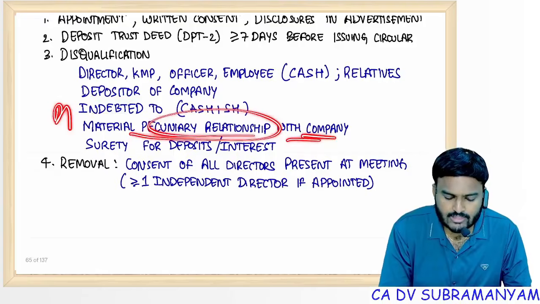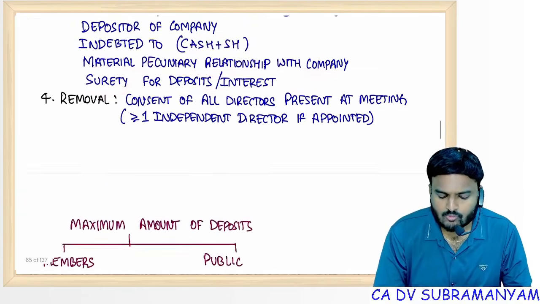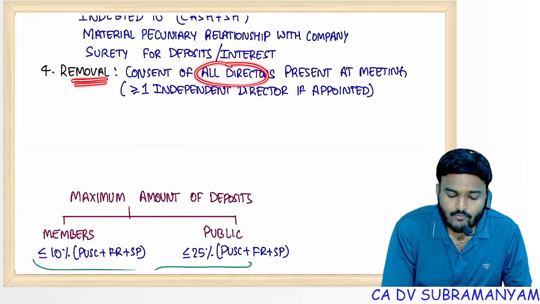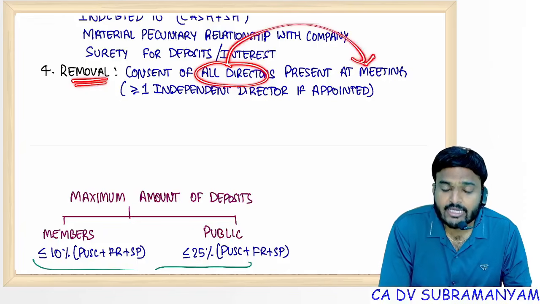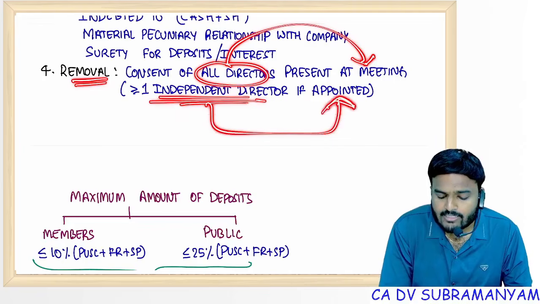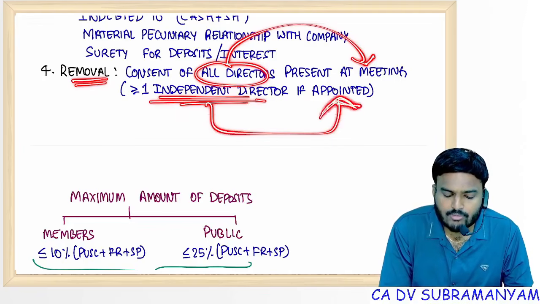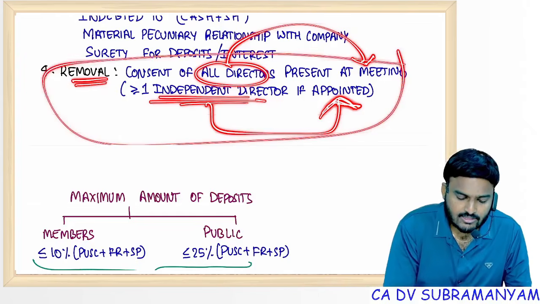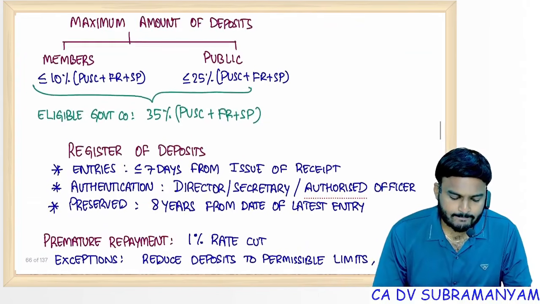Pecuniary relationship with company disqualified. Surety also disqualified. For removal, consent of all directors present at the meeting required. In case company is having independent director, at least one independent director should attend the meeting and should give consent for removal of the depositor trustee. Exceptional point.